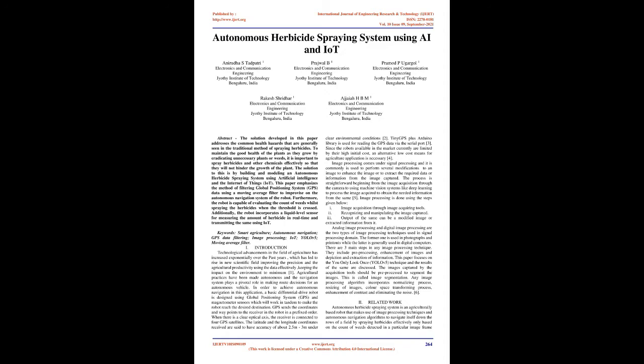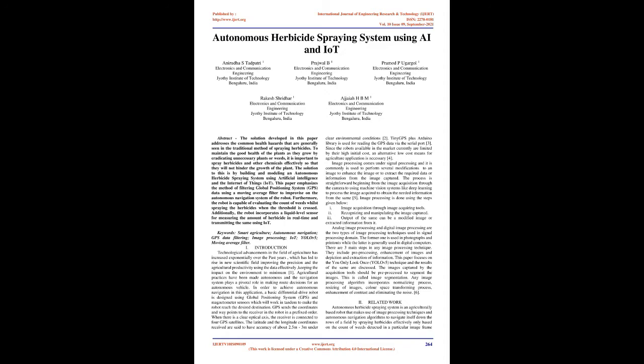Image processing comes under signal processing and it is commonly used to perform several modifications to an image to enhance the image or to extract the required data or information from the image captured. The process is straightforward, beginning from the image acquisition through the camera to using machine vision systems like deep learning to process the image acquired to obtain the needed information from the same.